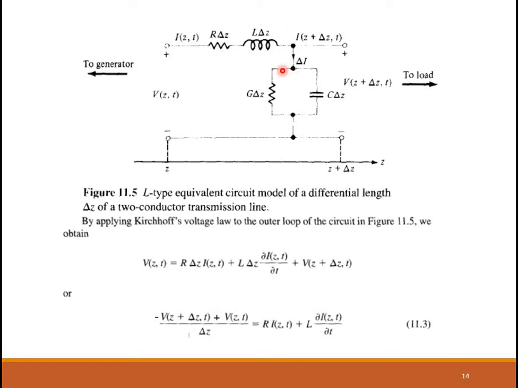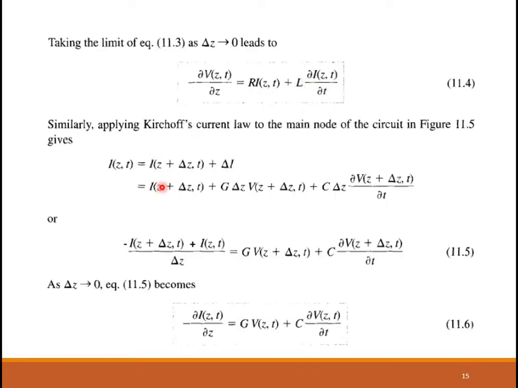And this delta I again has two components. That means I of z,t is equal to, there will be three terms. The first term is this current. The second term is the current flowing here, and the third term is the current flowing here. So correspondingly, there are three terms. This term, the current flowing through the conductance, instead of writing V by R, since this is the conductance, it becomes V into G. Similarly, for capacitance, C into dV by dt. The current I is equal to C into dV by dt. That is what is written over here.